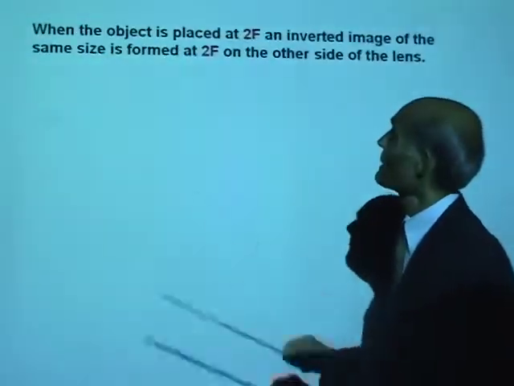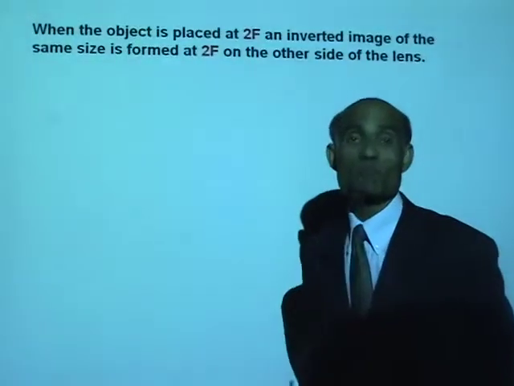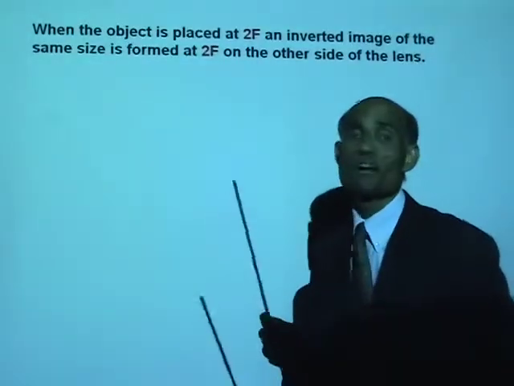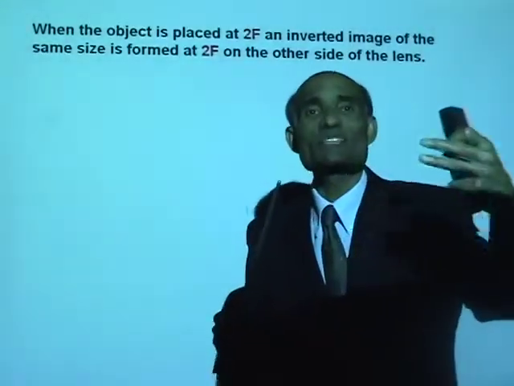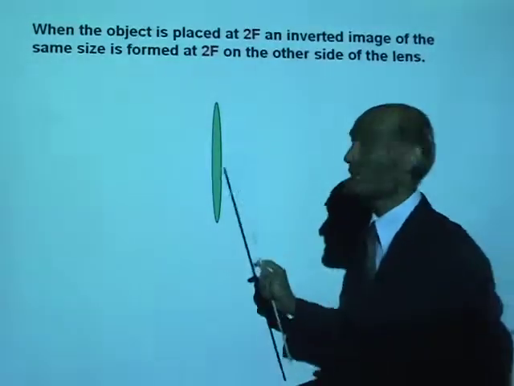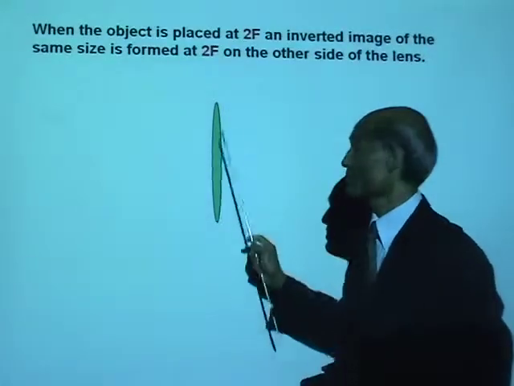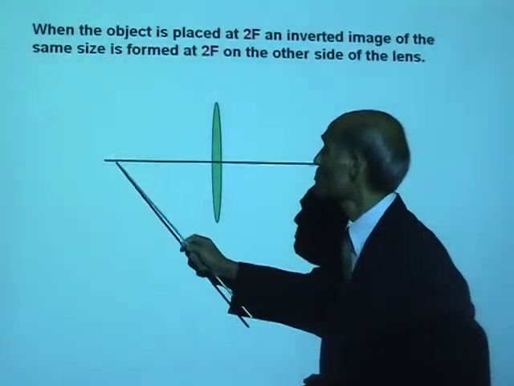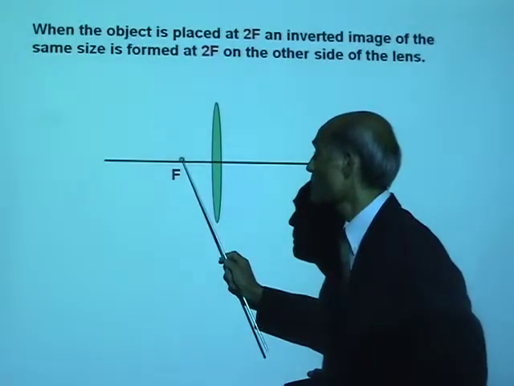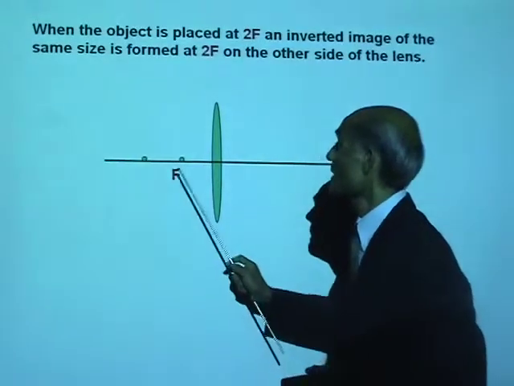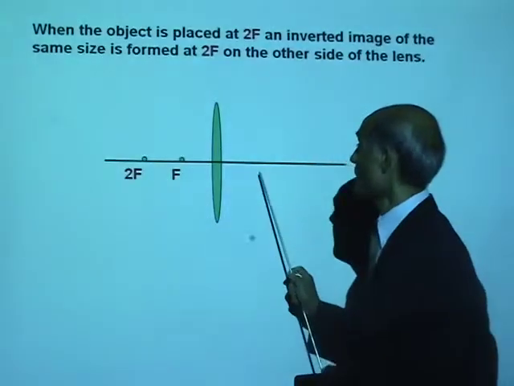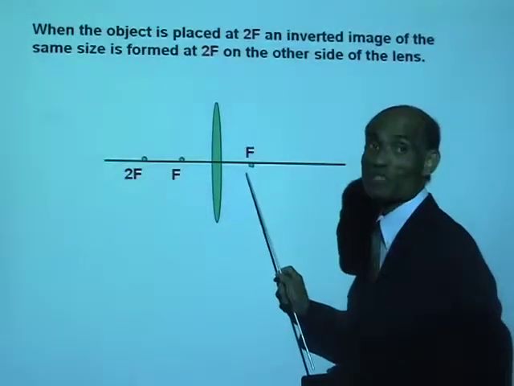Alright. Now let's place the object at 2f. When the object is placed at 2f, meaning at a distance twice the focal length of the lens, where is the image formed? Let's construct that picture. This is my lens. Draw the principal axis. That's our principal axis. Alright. This is the principal focus on the left side. And this is 2 times f, 2 times the focal length. And this is the principal focus on the right side.